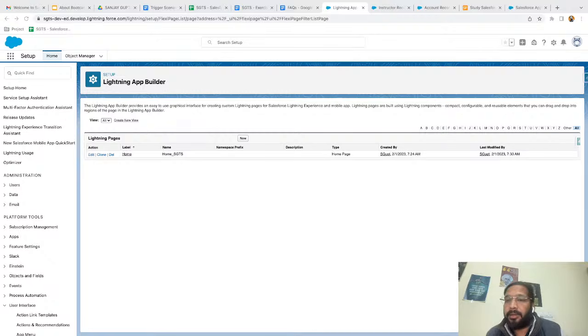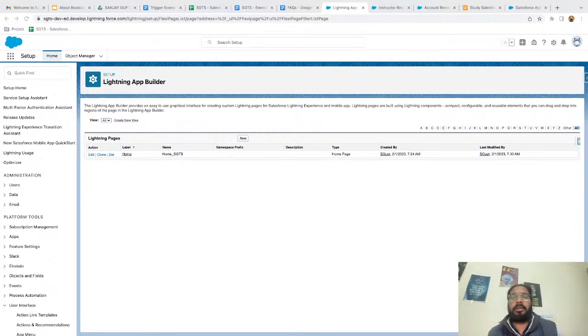Can we edit standard object record page? So this I already explained. What is difference in Salesforce Lightning and Classic? This I already explained in day one, so I can just summarize it.